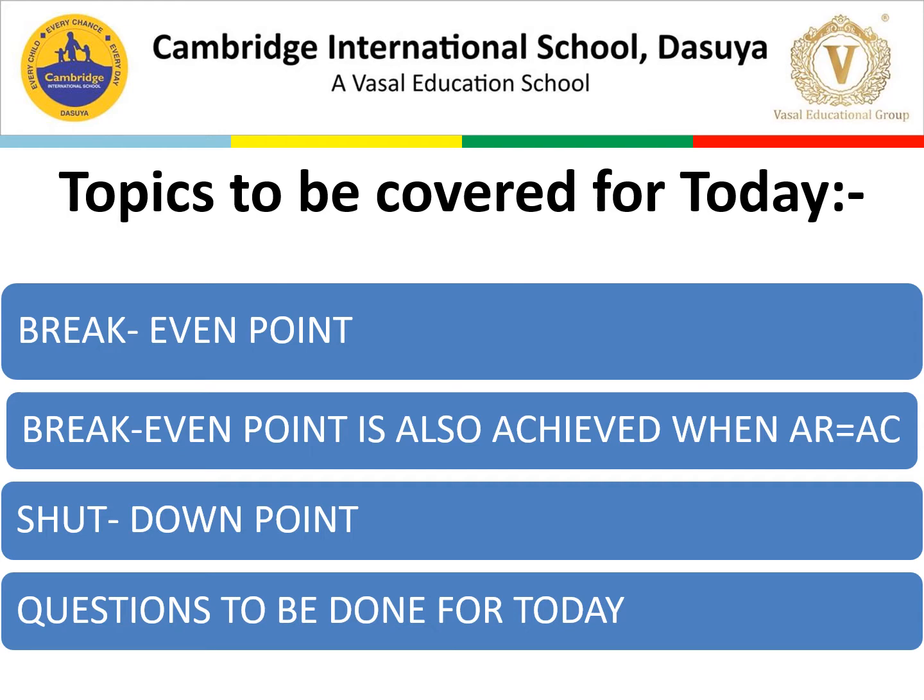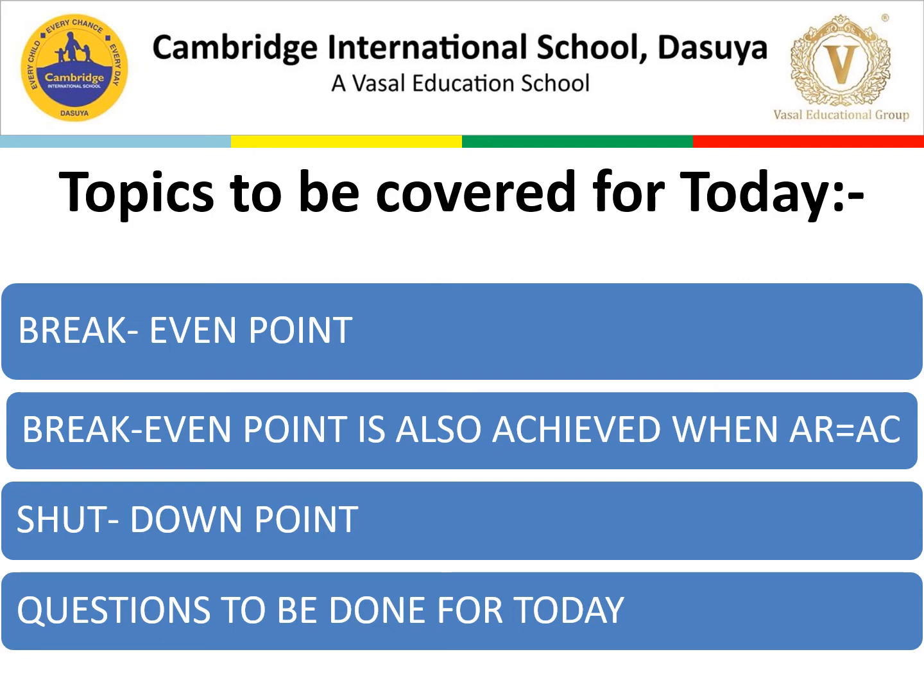Then the break-even point is also achieved when AR is equal to AC. This is a condition, so we will discuss this condition in detail with the diagram, and with the derivation even. Then the shutdown point, which is again a very important term. We have to do at least 3 questions based on the 3 points which we are going to cover today.